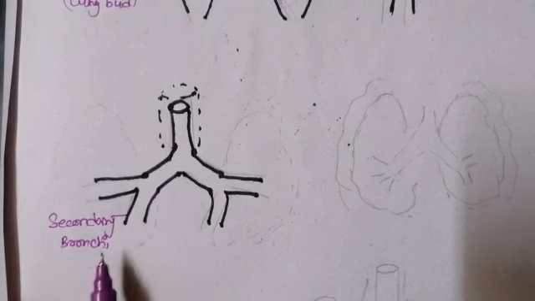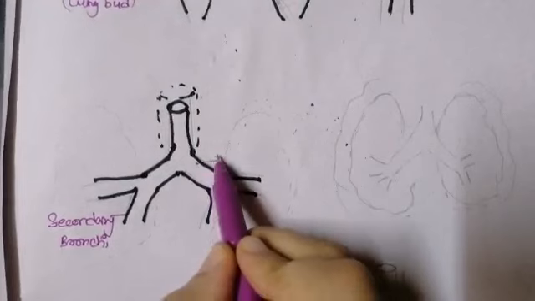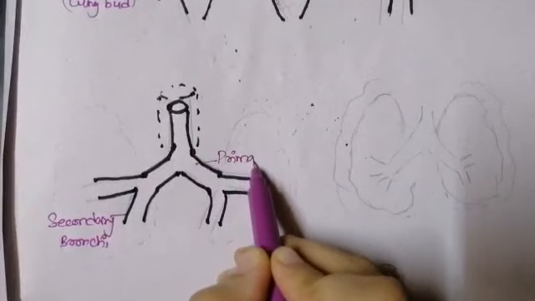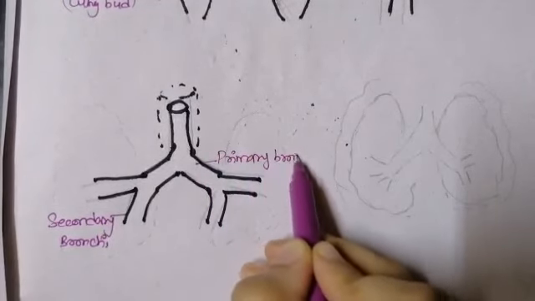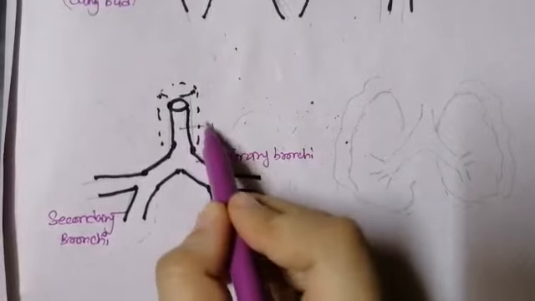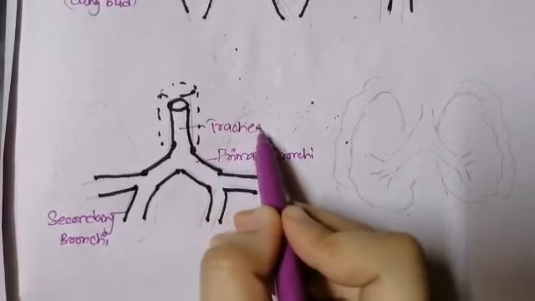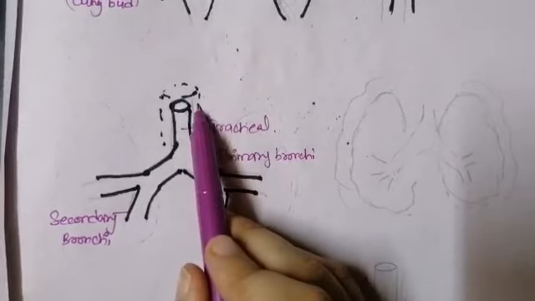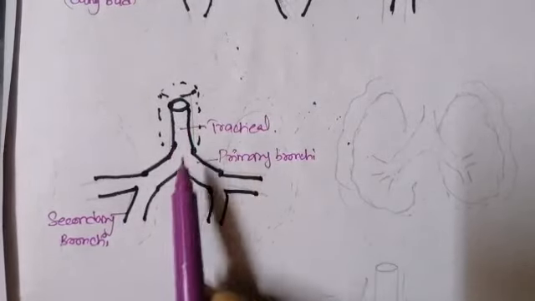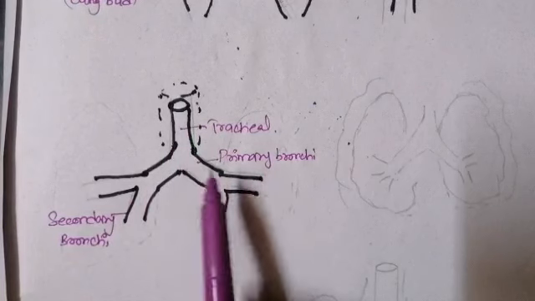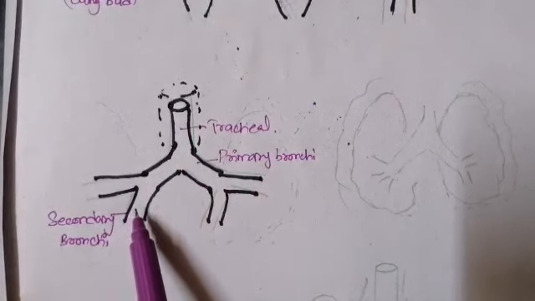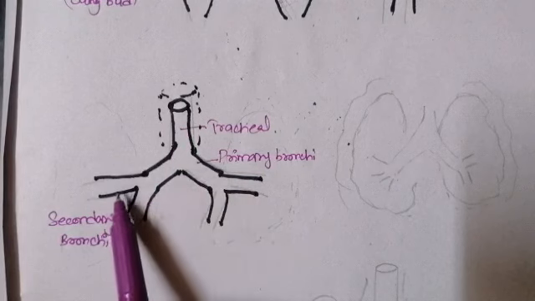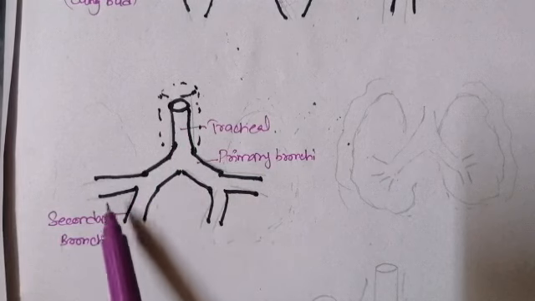Now we're going to discuss the further development of the respiratory system. We left off with the secondary bronchi that develop from the primary bronchi, and these primary bronchi are ultimately derived from the developing trachea that is anterior to the developing foregut at the time of the 4th week of the embryonic period. Posteriorly there will be the esophagus, anteriorly there will be the trachea that bifurcates into primary bronchi, and then at the 6th week of embryonic development these primary bronchi will bifurcate into the secondary bronchi.